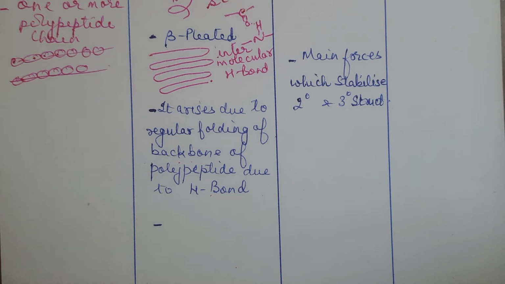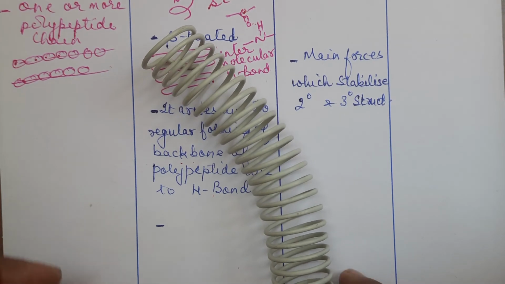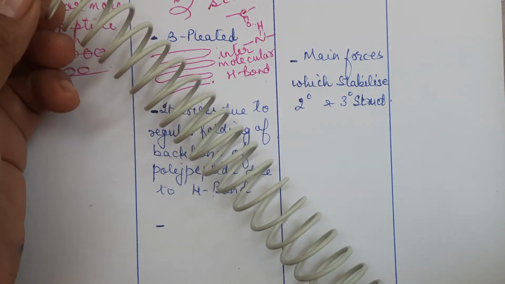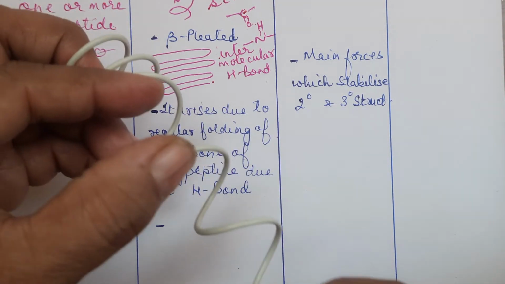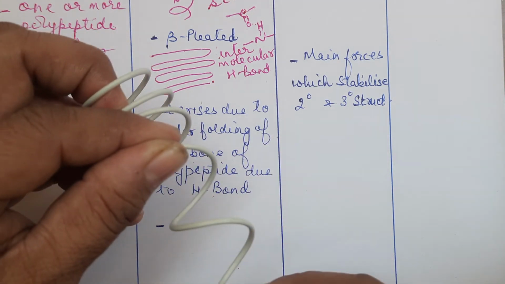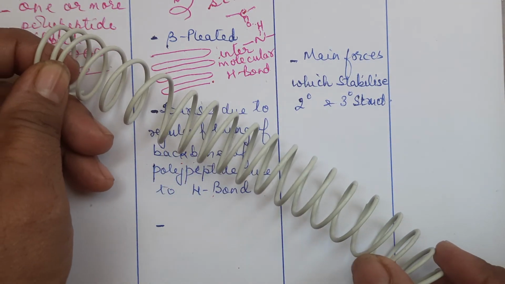It tries to fold it together. So if you take the example of the spring, the spiral which is there on the files, this will be alpha helix structure, right? So you can compare like that. CO must be somewhere here and NH here. Between them there is H bonding, so it will cause the folding of the spiral. This is alpha helix structure.